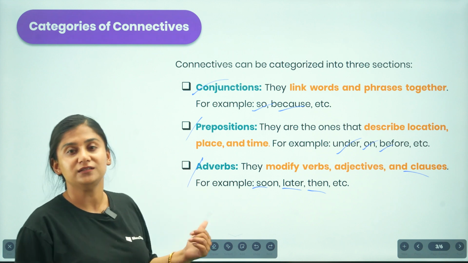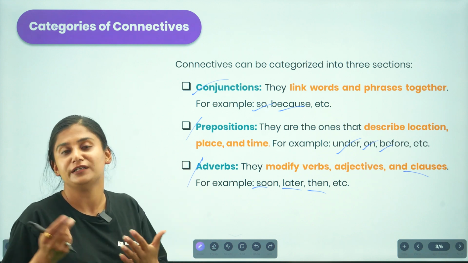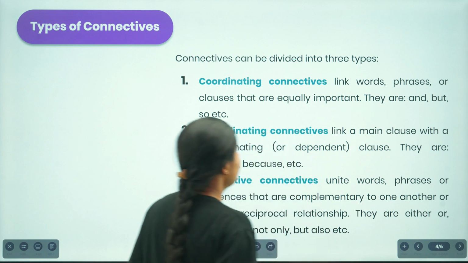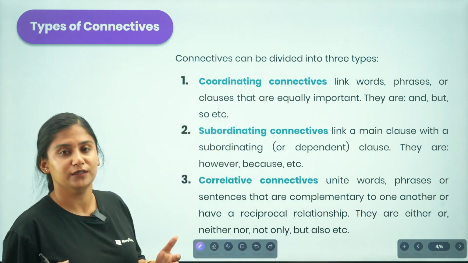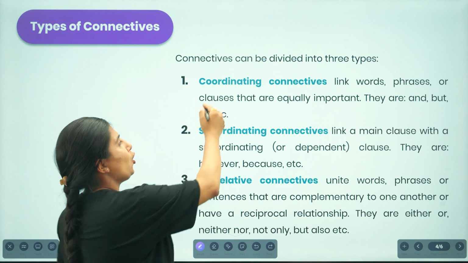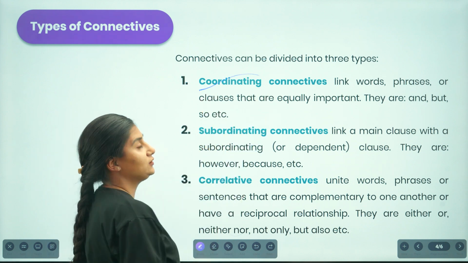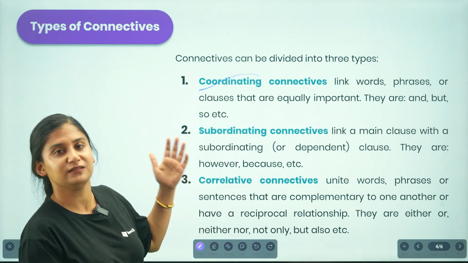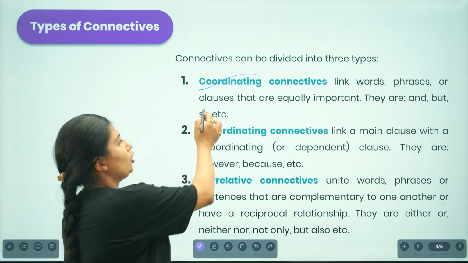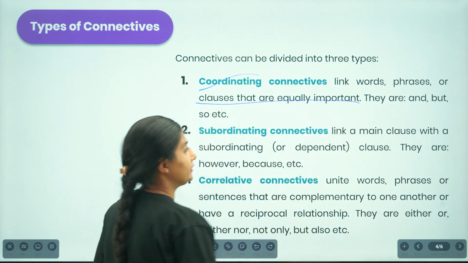Besides these categories, we also have different types of connectives. Now let us find out what those are. Talking about the types of connectives, we have three different types. The first one is coordinating connectives. Coordinating connectives help us to link different words, phrases or clauses that are equally important.